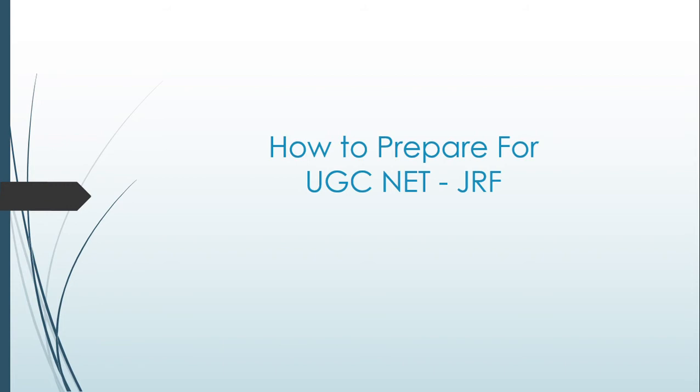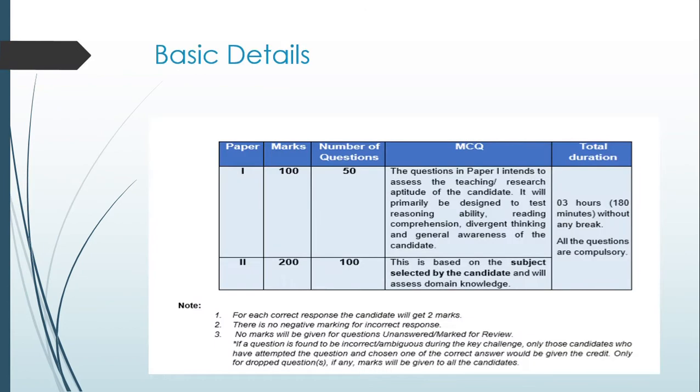So for that basic thing, don't go here and there. You will waste your time and might end up making mistakes. Once you are through with that, this is the very elementary detail that you should be aware of for UGC NET. First, the exam is for 3 hours and it comprises two papers, paper 1 and paper 2. Paper 1 is for 100 marks containing 50 questions, and paper 2 is for 200 marks containing 100 questions.